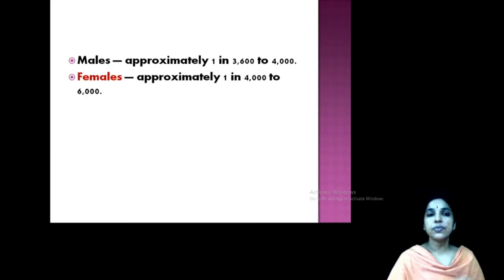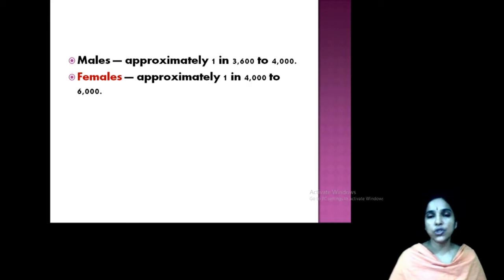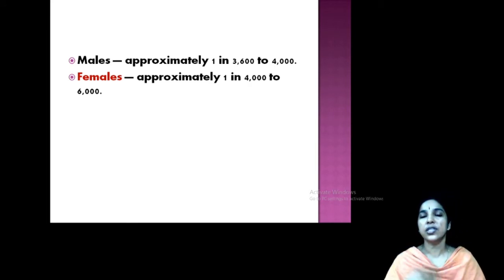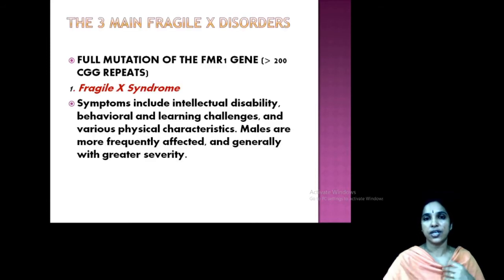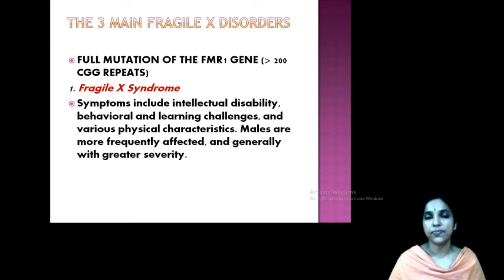Approximately in males it is 1 in 3,600 to 4,000 births, but in females it is 1 in 4,000 to 6,000 births. Somewhat the same, but usually females pass this disease to the next generation. The three main fragile X disorders are prominently discussed by medical science. One is full mutation. Full mutation is the very important one, a severe disease, with CGG repeats up to 200 times.